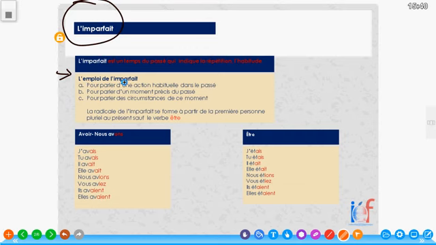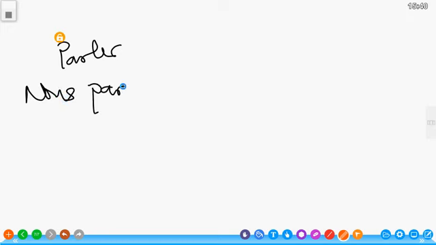Now let's look at the way the imperfect is formed. D'abord, let's see how we conjugate in the imperfect. Of course, we know how to conjugate in present tense. We know that we also conjugate in past tense, passé composé. We also have conjugation in the imperfect. For example, the verb parler is to speak. At the nous form, we have nous parlons.